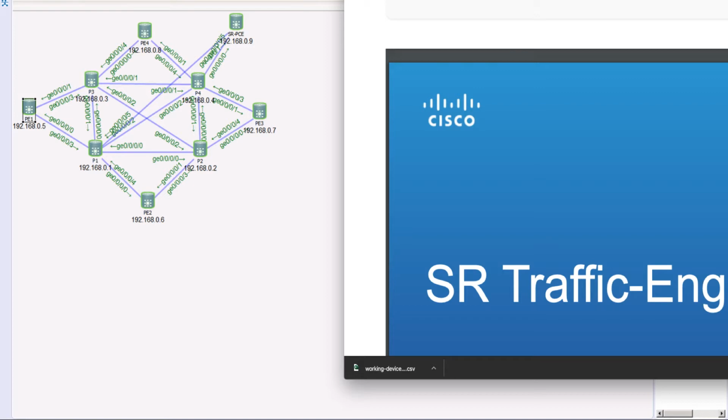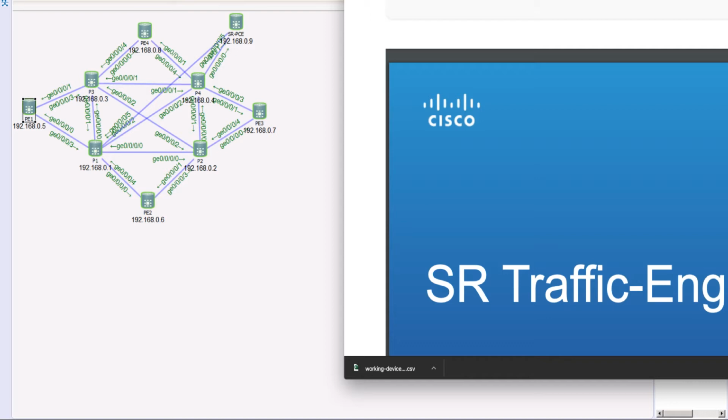If you recall, in the previous episode, we talked about that once we have SR running, that means once we have the labels configured, we can see the labels end-to-end. Now, SRTE is really all about the information that your IGP has learned. We need to take that IGP learned information and feed it to our SRTE database. And using that SRTE database, we can start creating these policies. That way we can start engineering the traffic within our topology.